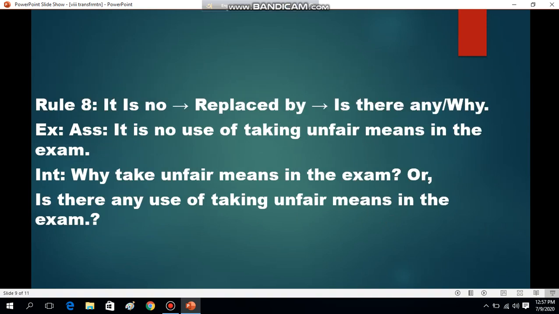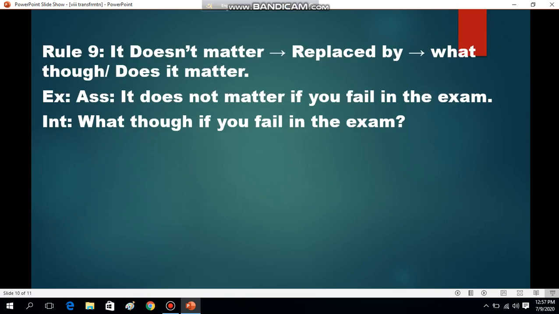And rule 8 says, if you find it is no, it will be replaced by is there any, or why. So, it is no use of taking unfair means in the exam: why take unfair means in the exam? Or is there any use of taking unfair means in the exam? Rule 9 says, it doesn't matter. If you find this, it will be replaced by what though, or does it matter. So, it doesn't matter if you fail in the exam: what though if you fail in the exam. So that's all for today.